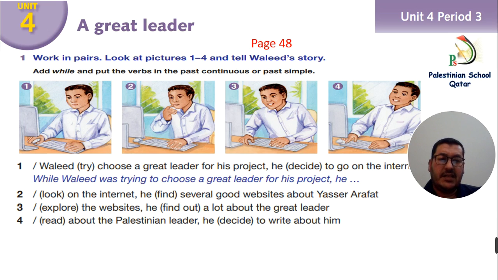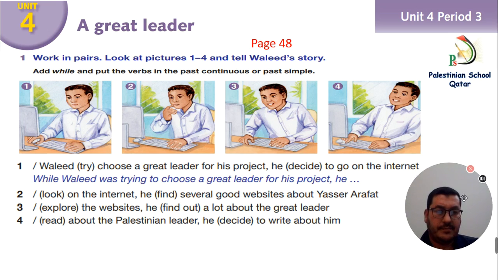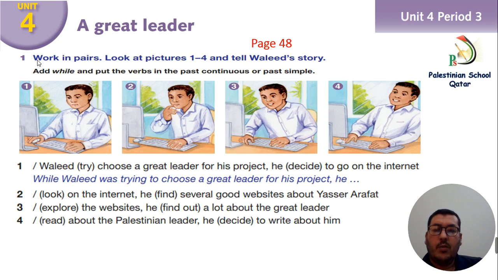The last exercise here, everybody. Work in pairs. Look at the pictures 1 to 4 and tell Walid's story. Number 1, look what Walid is doing. Okay. Number 2, wow, maybe he found something. Number 3 is, okay, I find. And the last one is, okay, I will write it, or I will do the project. For example, you will change this, reorder these words.